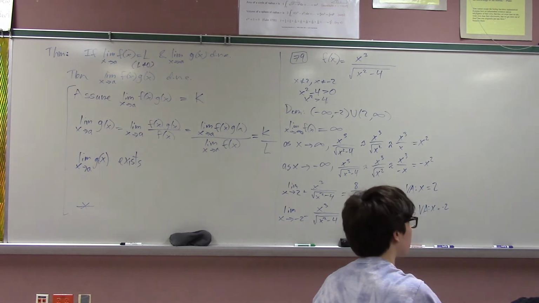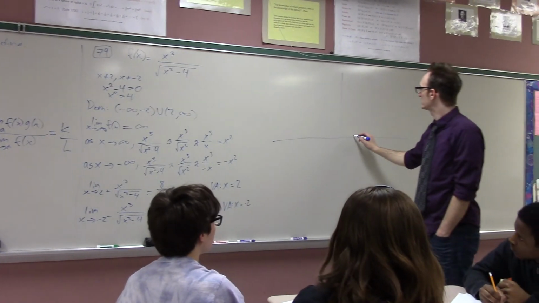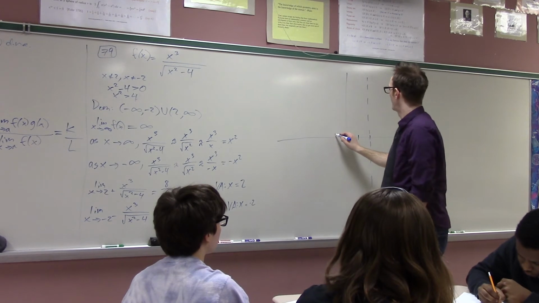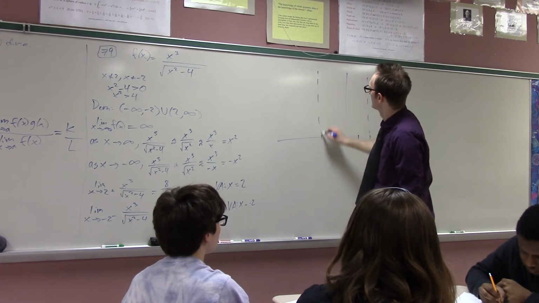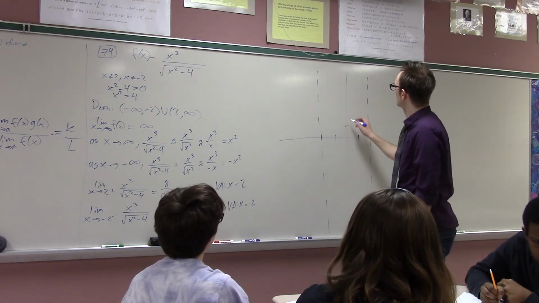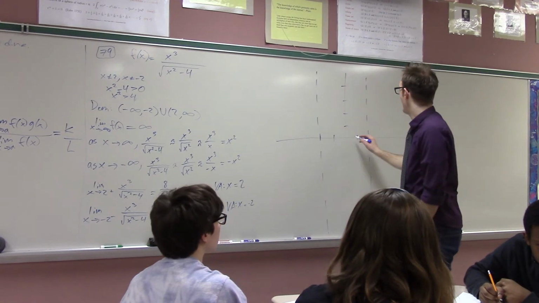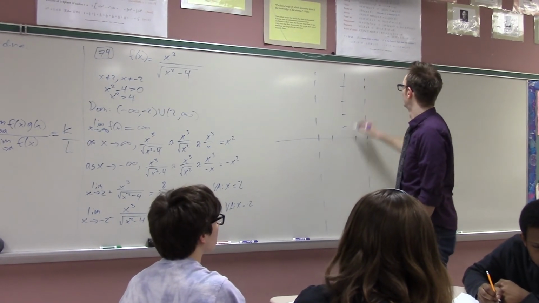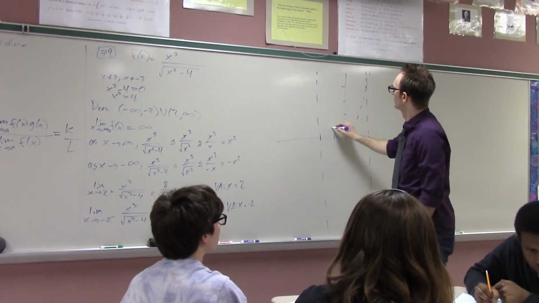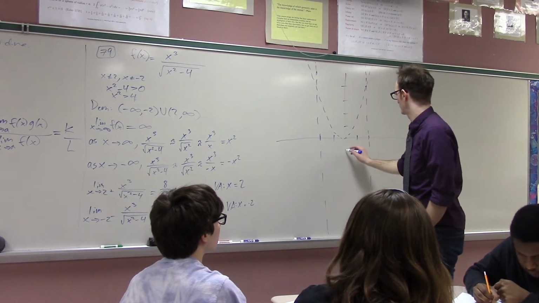All right, I think I'm ready to put this all together. It's a pretty cool function. Let's see. There is a vertical asymptote at 2, another vertical asymptote at negative 2, and then, this is the birthday present, we have parabolic asymptotes. And then I guess I have to do this one too, right?